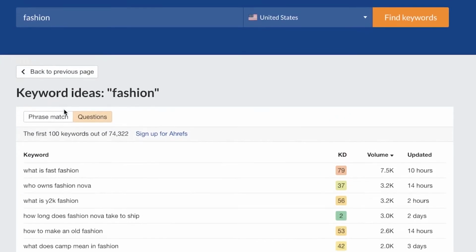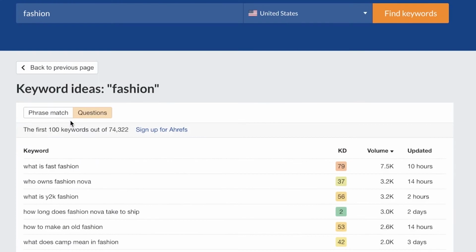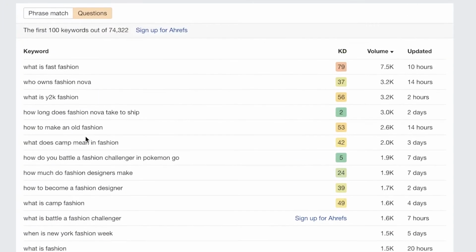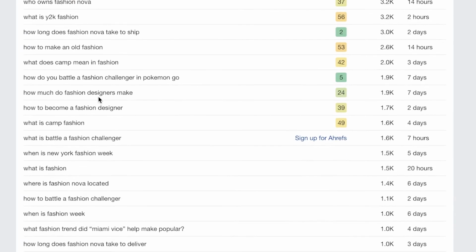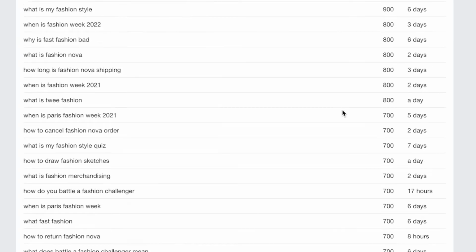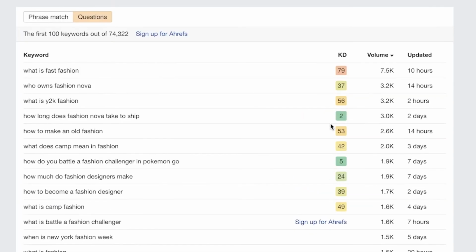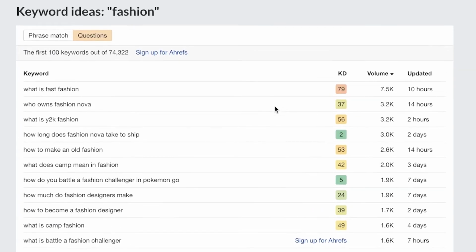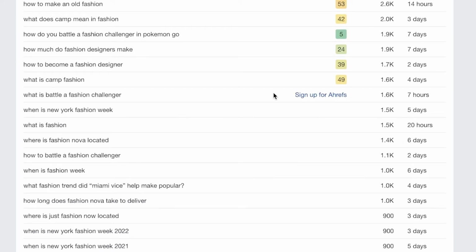Now you can see questions are also super popular in terms of long tail keywords, like what is fast fashion, who owns Fashion Nova, what is Y2K fashion, and these search queries have a very large search volume. So this has over 7.5K search volume, this has 3.2K search volume, and these are per day search volumes. So these queries are getting over 1,000 searches per day. So that is why it is very effective to use questions as a long tail keyword.